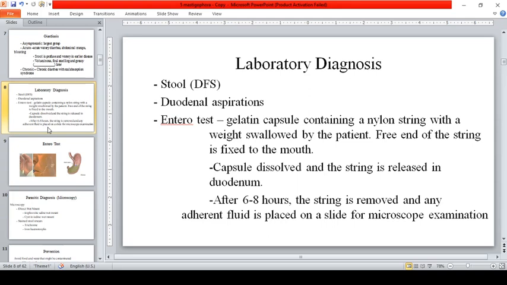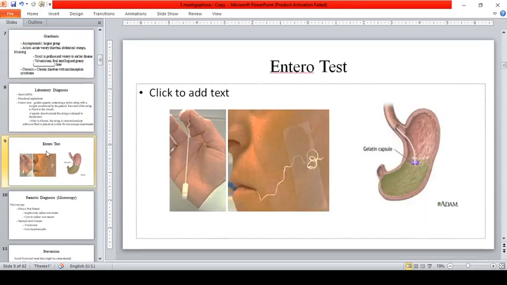Okay, so there is also the enterotest, a gelatin capsule containing a nylon string with a weight, swallowed by the patient. The free end of the string is fixed to the mouth. So the capsule dissolves and the string is released in the duodenum. After 6 to 8 hours, the string is removed and any adherent fluid is placed on a slide for microscopic examination. So how is it done?